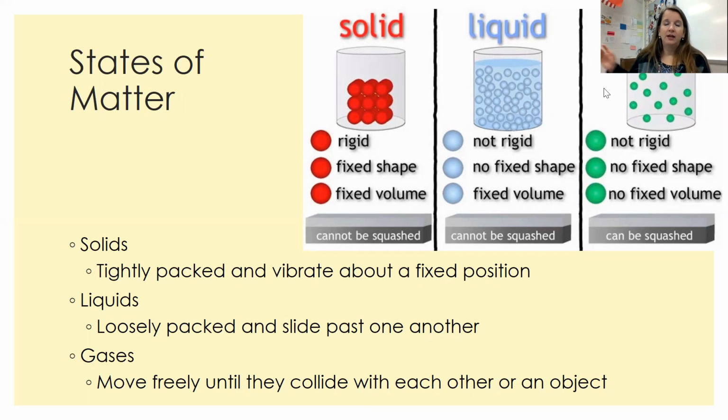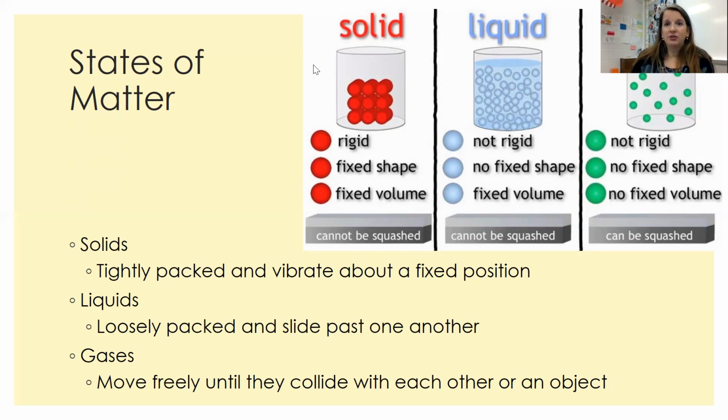Then gas particles are the furthest particles apart. There's a lot of space between gas particles. There's a lot of movement. They're very fast moving particles, okay? Gases have no fixed shape and they have no fixed volume, meaning that we can change the shape of them by putting gases in different containers. They're going to fill the container that they're in. That's why they don't have a fixed volume.